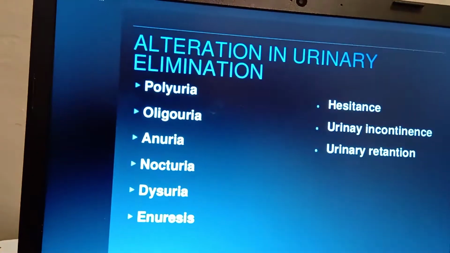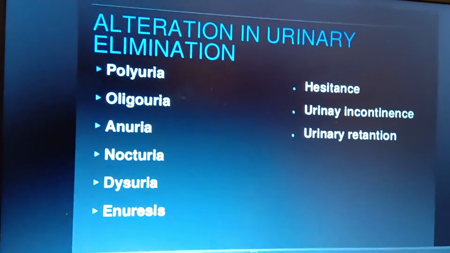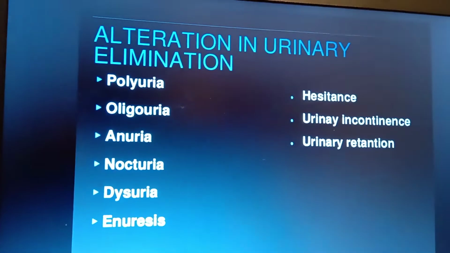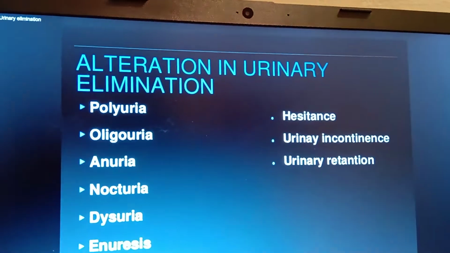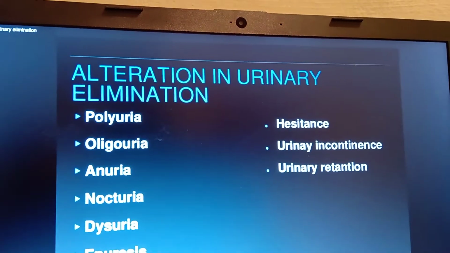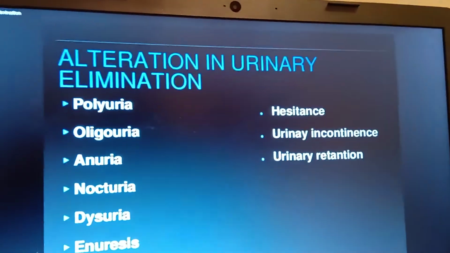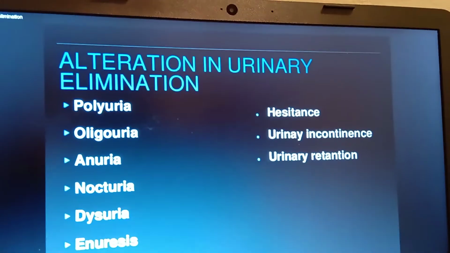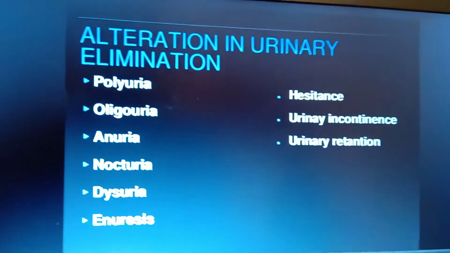Okay, and next one is alterations in urinary elimination. So this is just what are the alterations, if any, happening in urinary elimination. The two conditions we have learned are urinary retention and urinary incontinence. Not only those two, if any abnormalities are there in urinary elimination, they may lead to the following signs and symptoms.